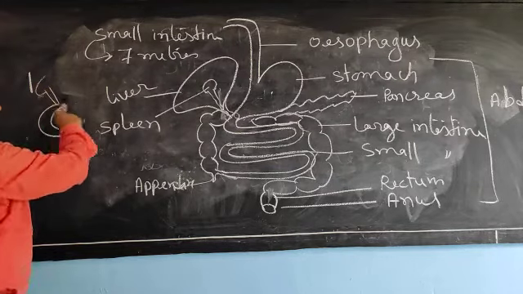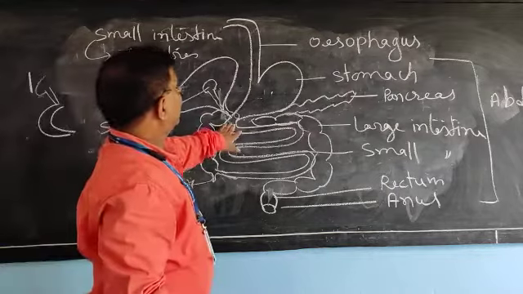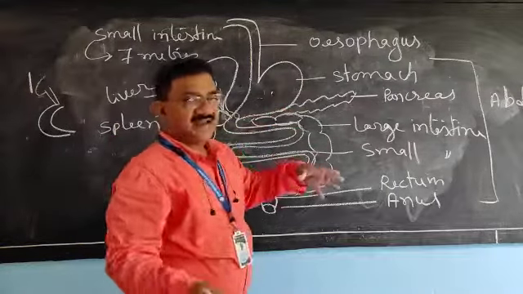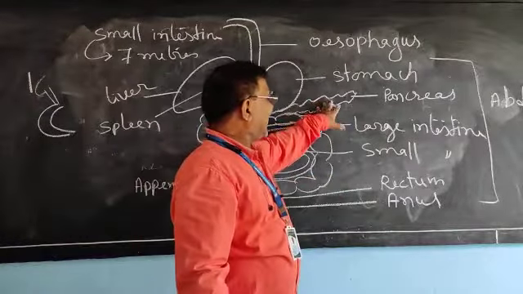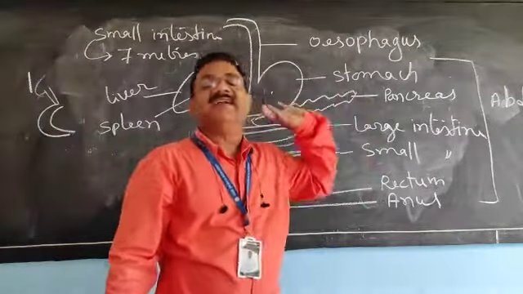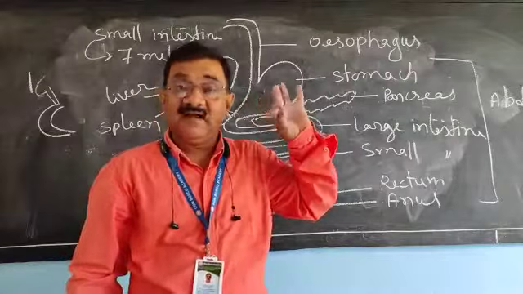And here only the liver and pancreas pour their secretion. Try to understand.